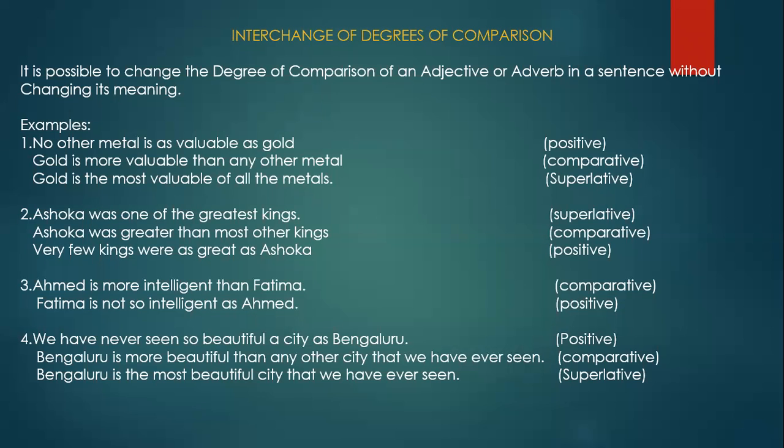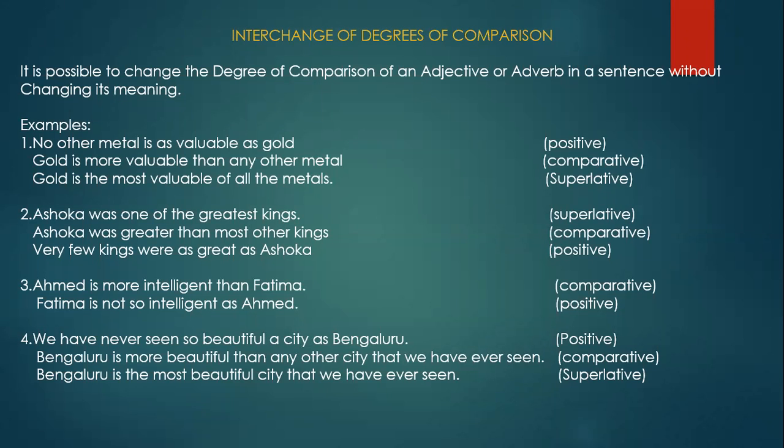Ten. Nehru was one of the great leaders. That means we have some leaders as great as Nehru, not only Nehru. That's why the sentence says Nehru was one of the great leaders. Some other leaders are also great. So how will you write that sentence in the comparative form?